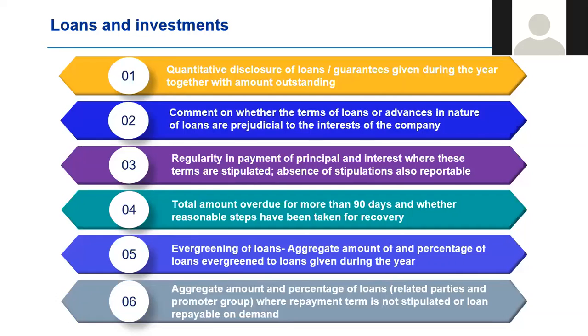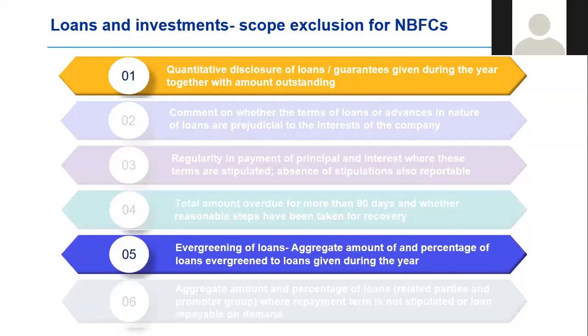The first 4 clauses sound similar, but the scope has been significantly enhanced. From related parties, it now goes on to all loans. Now, if you are an NBFC and you are worrying about how you will deal with this, there is slight respite. The respite is only slight because the NBFCs have an exception from reporting on evergreening of loans and from